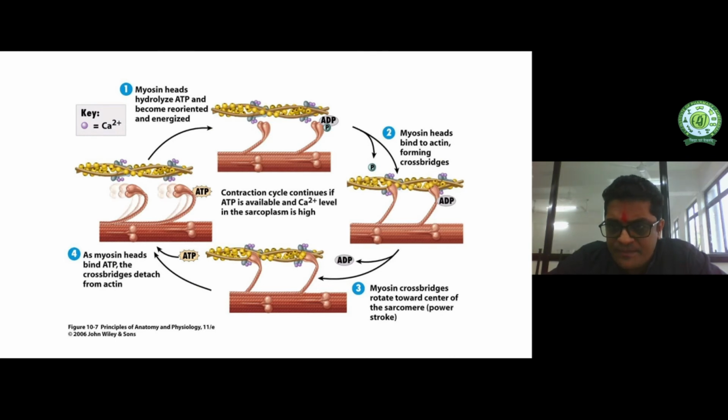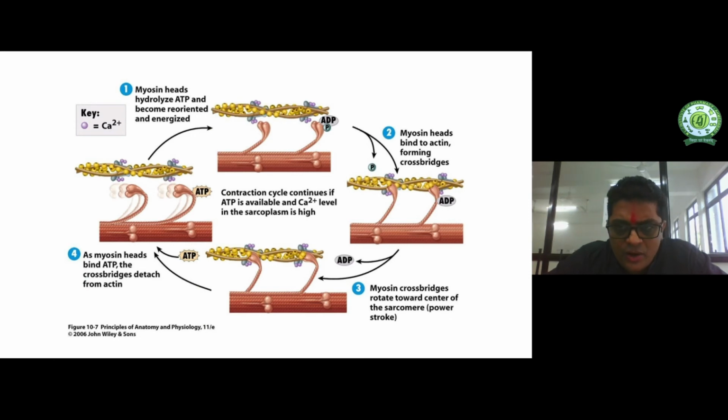This is the second step. Once the cross bridge is formed, it rotates towards the center of the sarcomere, pulling the muscle towards the center point, and the H zone becomes smaller. In the last step, as the myosin head binds ATP, the cross bridge detaches and the muscle relaxes.